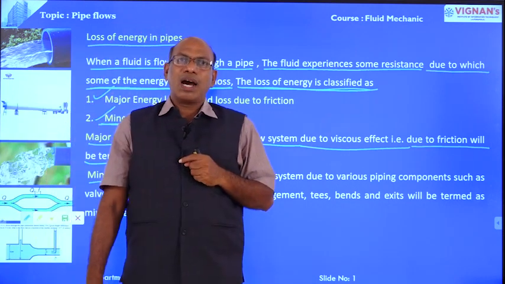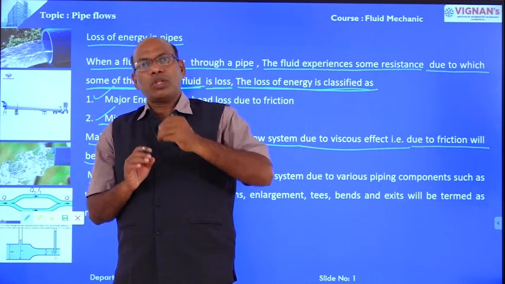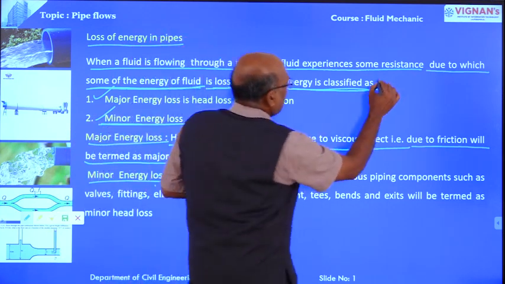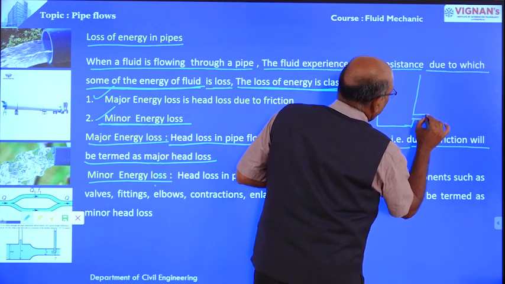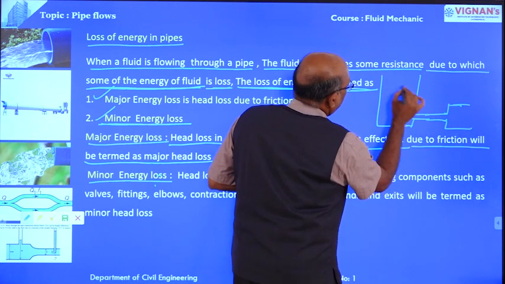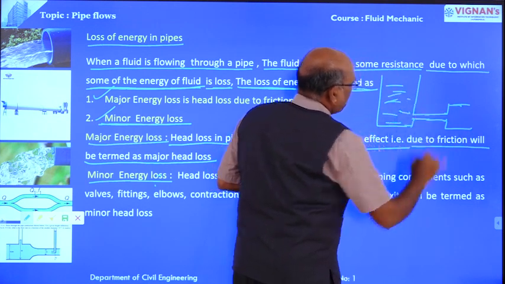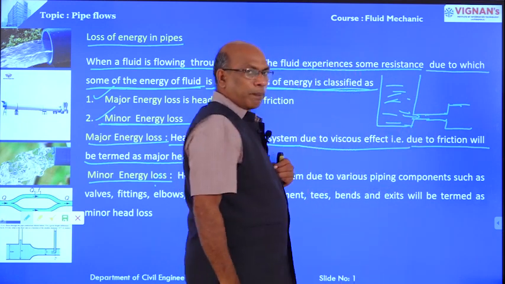Minor losses occur when water enters into a pipe. Suppose this is a tank, this is a pipe, and this is the water. The first minor loss is because of the entrance to the pipe.